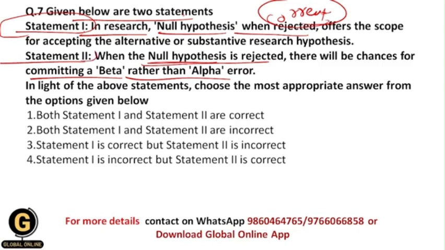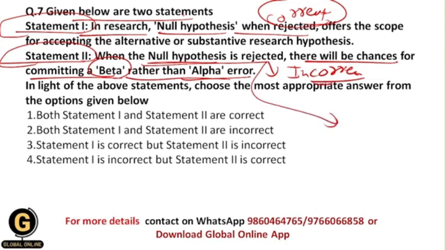But the second statement states that whenever we reject the null hypothesis, there will be chances for committing a beta error rather than alpha error. But this statement is incorrect, because as we have seen earlier in this video, whenever we reject the null hypothesis, there will be chances for occurring type 1 error, not type 2 error, because within type 2 error we accept the null hypothesis, we don't reject it.